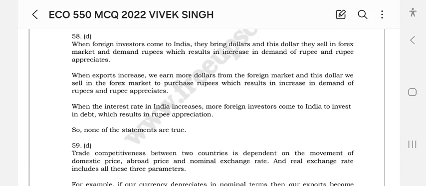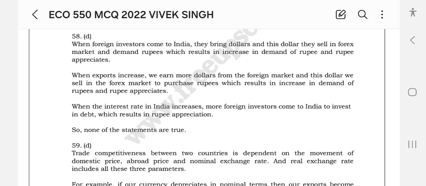When exports increase, we earn more dollars from the foreign markets, and these dollars we sell in the forex market to purchase rupees, which results in an increase in demand of rupees and rupee appreciation. And if the interest rate in India increases, more foreign investors come to India and invest in debt, which results in rupee appreciation. So none of the statements is true for depreciation, because foreign investors bringing dollars results in rupee appreciation.